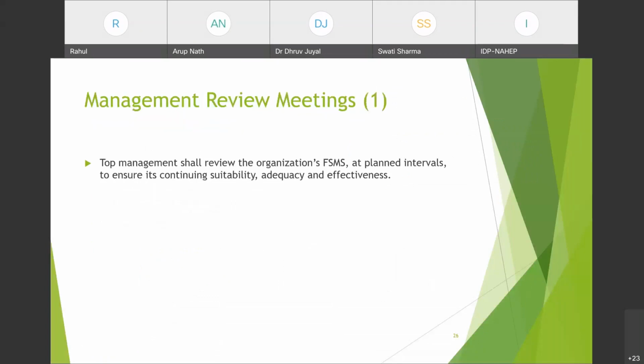Now coming to the management review meetings. The management shall review the organization's FSMS at planned intervals to ensure its continuing suitability, adequacy and effectiveness. Again, intervals shall be planned by the organization. वो साल में कितनी बार करना चाहते हैं, it should be decided by them. But उन्हें अपना FSMS review करना है. It must be there. So this is what is mentioned in the standard. This is the standard requirement.